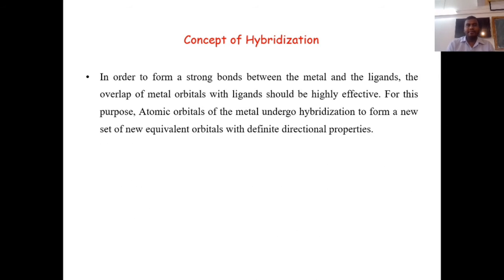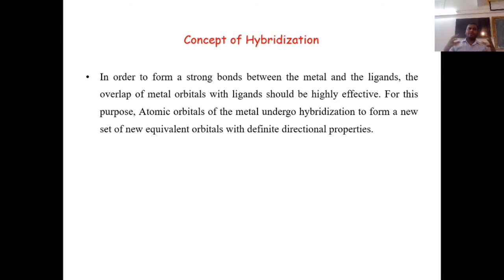So we will see how the hybridization takes place according to the valence bond theory. In order to form strong bonds between the metal and the ligands, the overlap of metal orbitals and ligand orbitals should be highly effective.